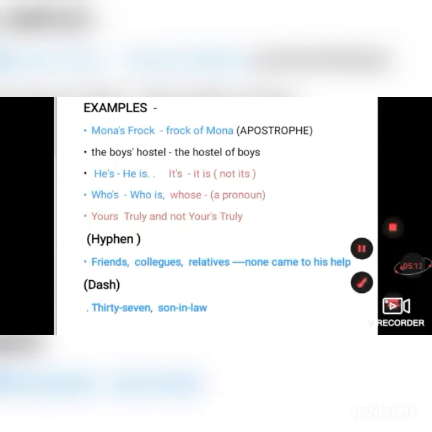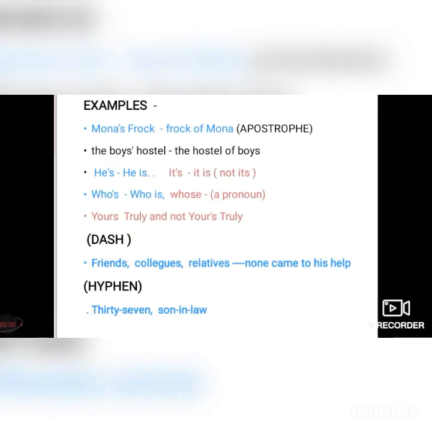Okay. Now come to the dash. Dash is a bit longer than a hyphen. A hyphen is a short dash, but a dash is a bit longer. Okay. So a dash is used to introduce an explanation in the middle of a sentence. And it is used also after a list of items which is followed by an explanation.